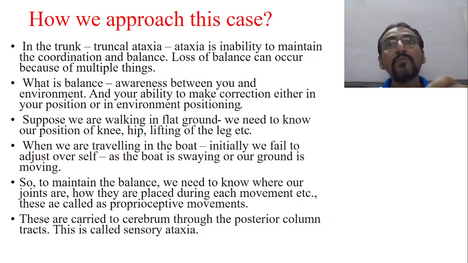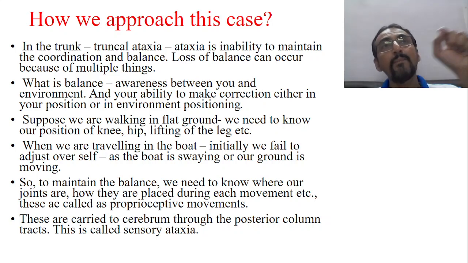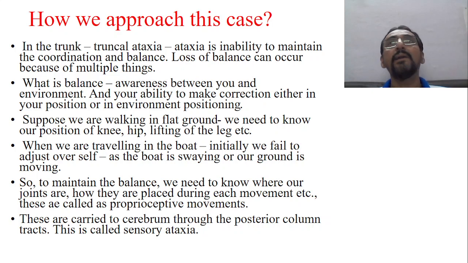These are the ascending sensory tracts. When these two tracts are affected, the cerebellum is not getting the real-time data in time, or it is getting wrong real-time data. The same will be fed to the cerebrum also, and now the cerebrum is not able to give the appropriate movement according to the real-time data. So this leads to ataxia. There will be imbalance, and this type of ataxia is called sensory ataxia.